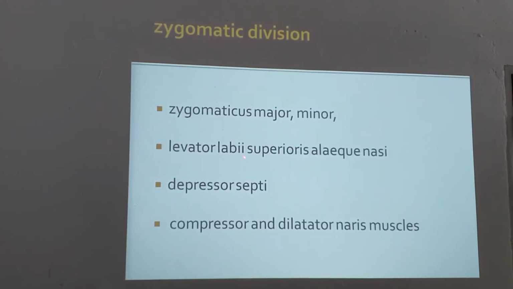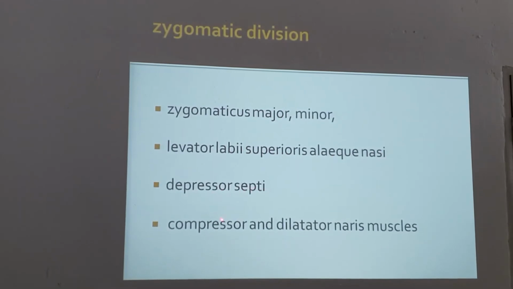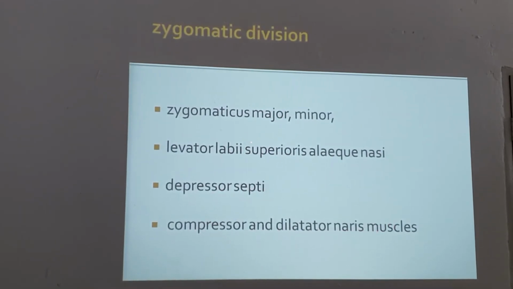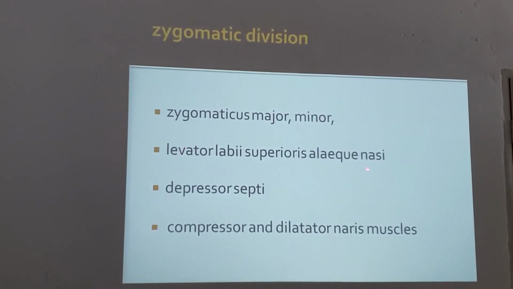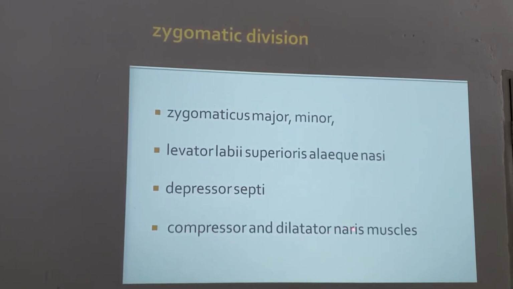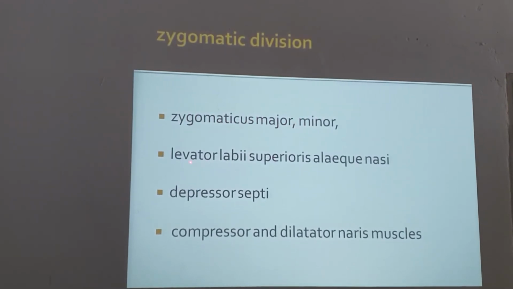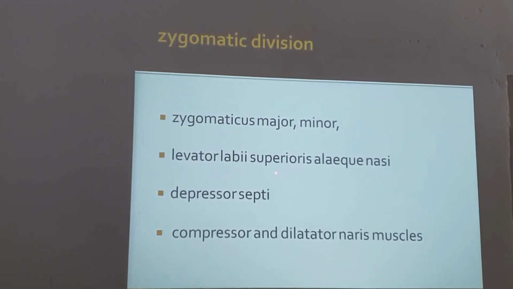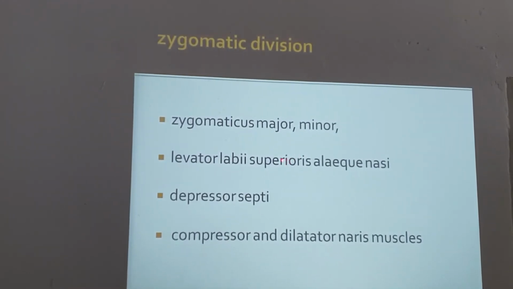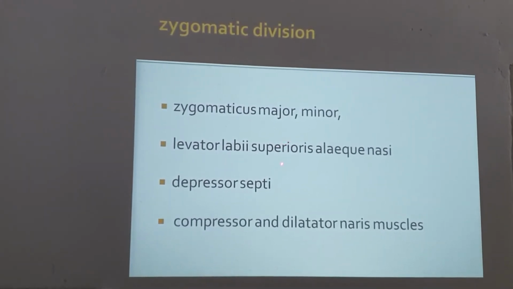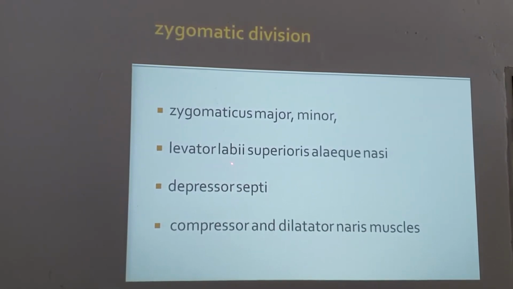Zygomatic division supplies the zygomaticus major and minor, levator labii superioris alaeque nasi, depressor septi, and compressor and dilator nares muscles. So you want to smile, use this zygomatic division, zygomaticus major and minor. So levator labii superioris alaeque nasi, depressor septi, and compressor and dilator nares muscles. So very easy to remember. Zygomaticus, zygomaticus, zygomaticus. 3 are already done. So superior, when you say temporal branches, we have seen the Pitanguy line. So above all the muscles are supplied by the temporal one. Below the Pitanguy line, whatever is there, that is nose, that is depressor septi, all the nose muscles. Okay, and something related to levator labii superioris alaeque nasi.